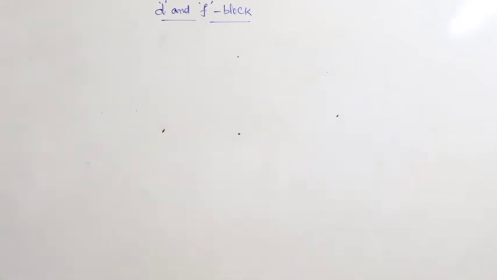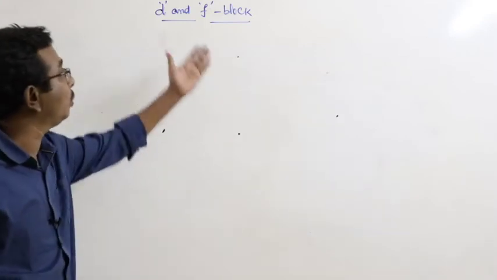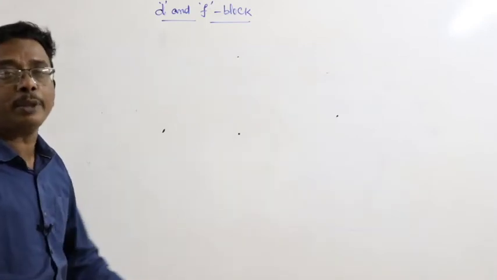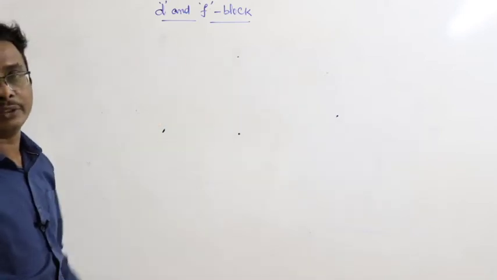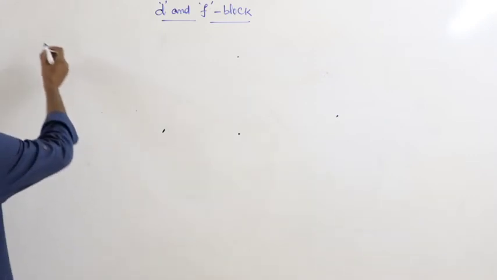What about the details of d block elements? After that we have to go through f block. First we have to complete d block elements. And what about the details of d block elements? Look at here.